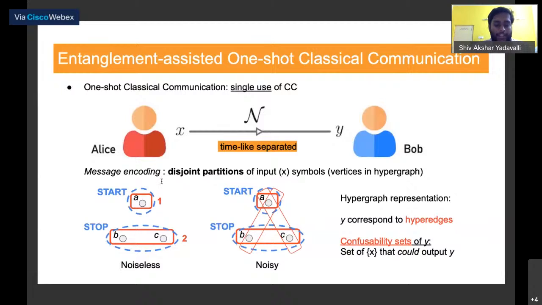This is an example. Now, next we can talk about message encodings, which are disjoint partitions of our input symbols, which are vertices of our hypergraph. And this is a noiseless encoding. That is to say that by getting a specific Y symbol, Bob can know exactly what input was sent. As you can see, both these inputs are disjoint in the hypergraph. But here you see these are no longer disjoint because you have some output symbols that can confuse you. If you get one of these output symbols, you're not sure whether you got an A or a B, and thus you don't know whether start was sent or stop was sent. So these are noisy classical channels, and these would be the ones of interest for us.